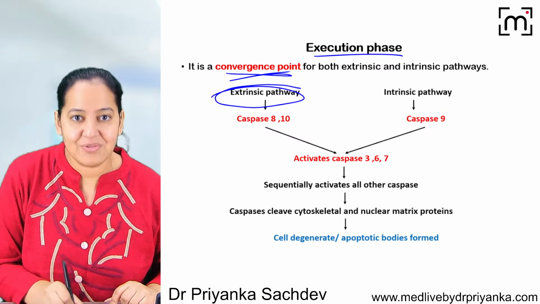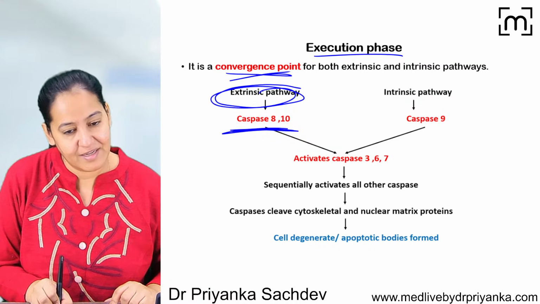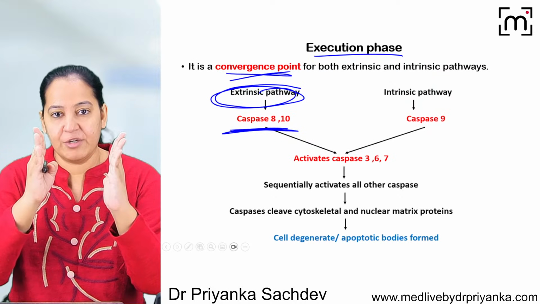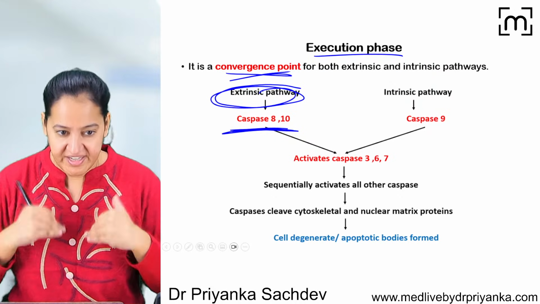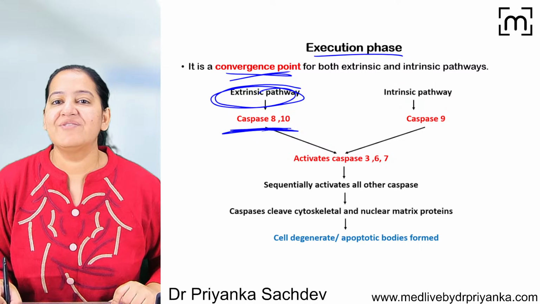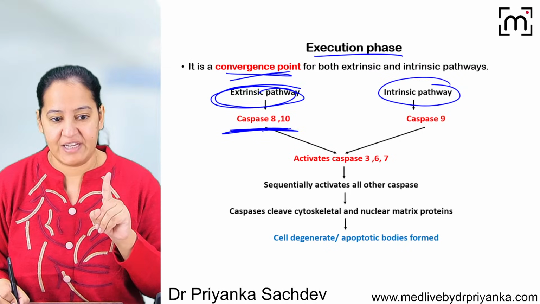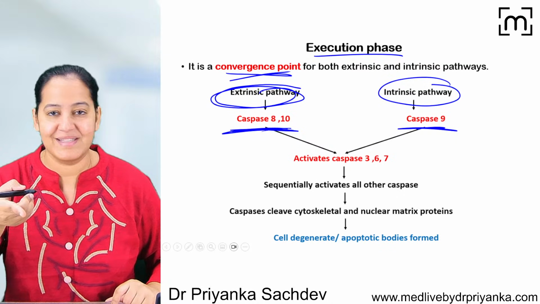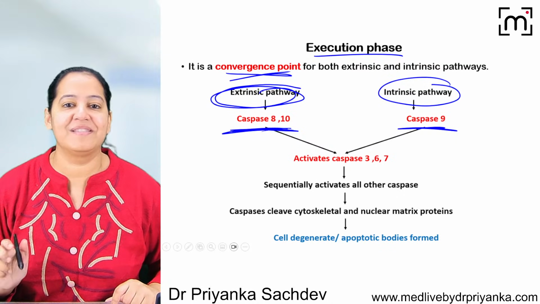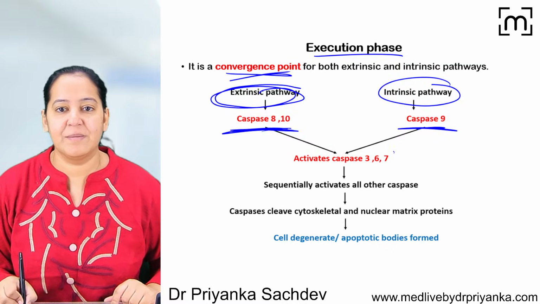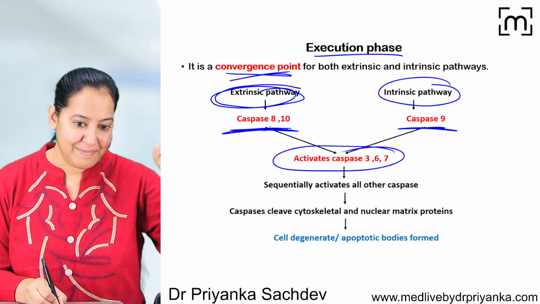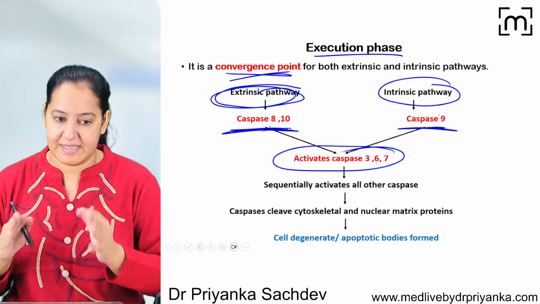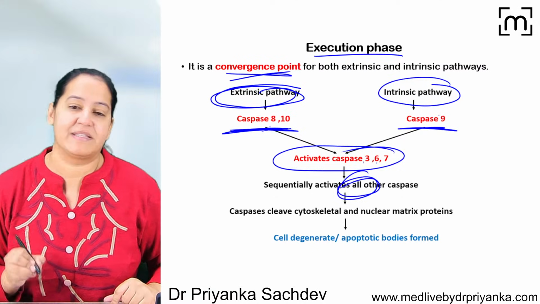If you're talking about the extrinsic pathway, the first caspases activated are 8 and 10. You know the mechanism via the death receptor. Multiple Fas receptors come together, they form a domain with FADD, and FADD causes the activation of 8 and 10. If it is the intrinsic pathway, the first caspase activated is caspase 9, with the help of anti-apoptotic proteins replaced by pro-apoptotic proteins, and APAF1. Now next, caspases 3, 6, and 7 get activated. So here caspase 8 and 10 and here caspase 9 activate the next caspases 3, 6, and 7, and ultimately all the caspases are activated.